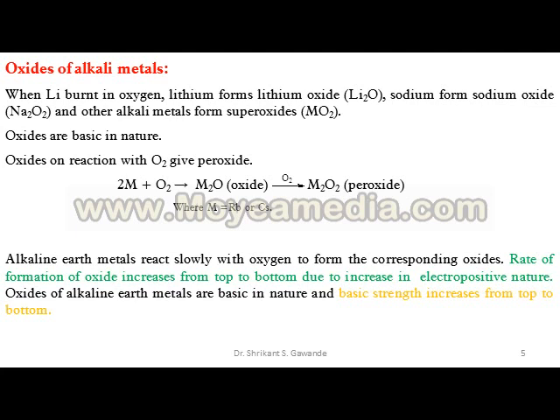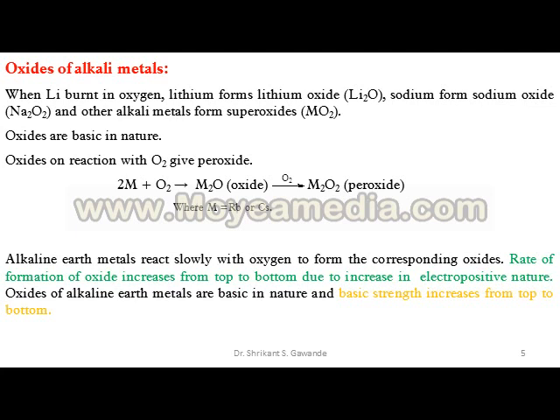Oxides on reaction with O2 give peroxide. Here is the below example. Twice M plus O2 gives M2O oxide. When this oxide reacts with further O2, it gives peroxide M2O2, where M is equal to Rb or Cs.